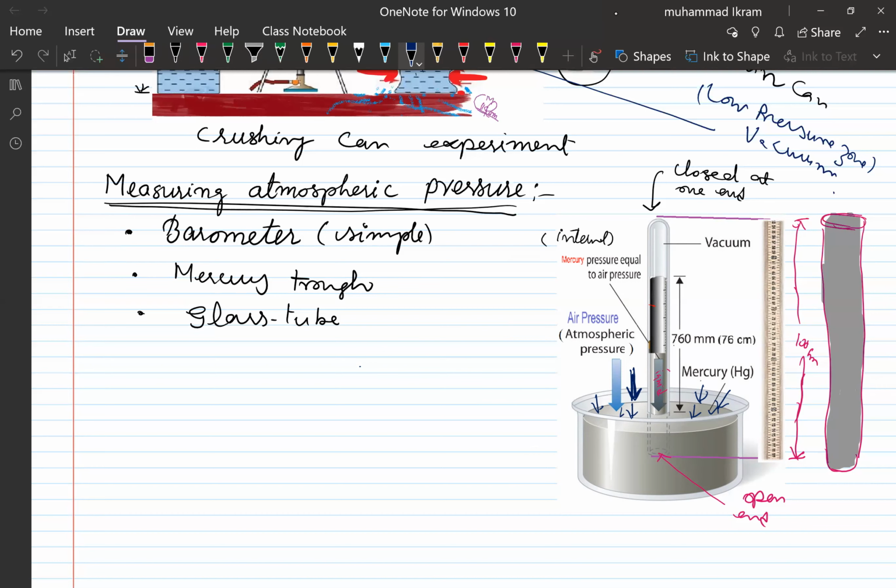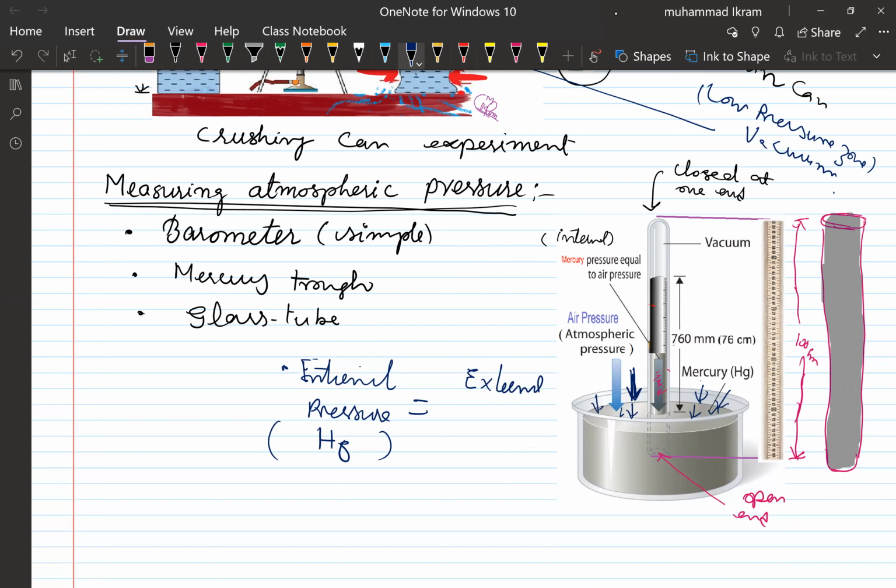Now you see, at one point the internal and the external pressure will balance each other. Then what will happen? The fall of the mercury in the glass tube will stop, when the internal pressure, which is due to the mercury, equals the external pressure.